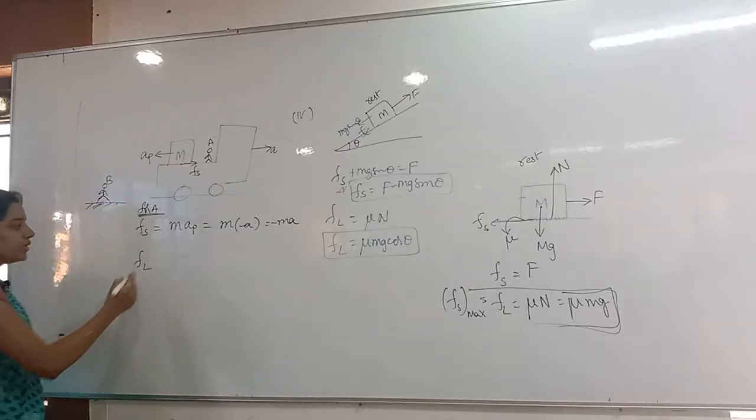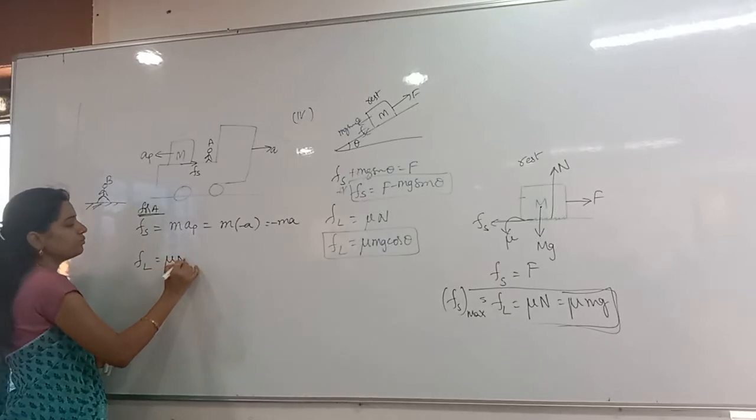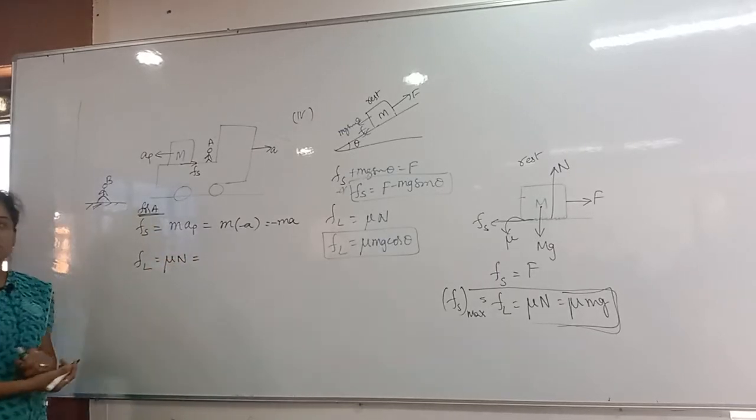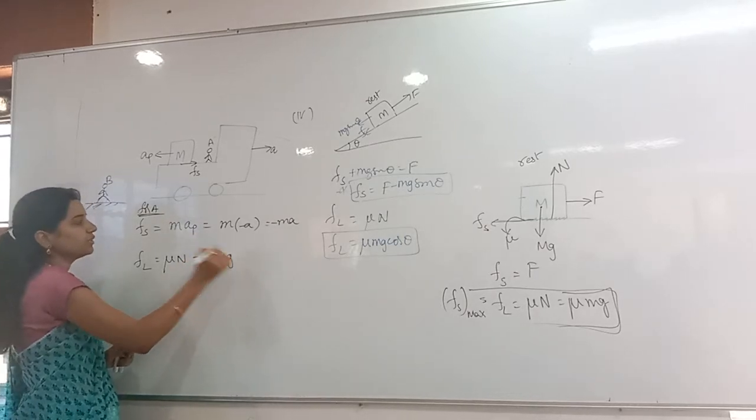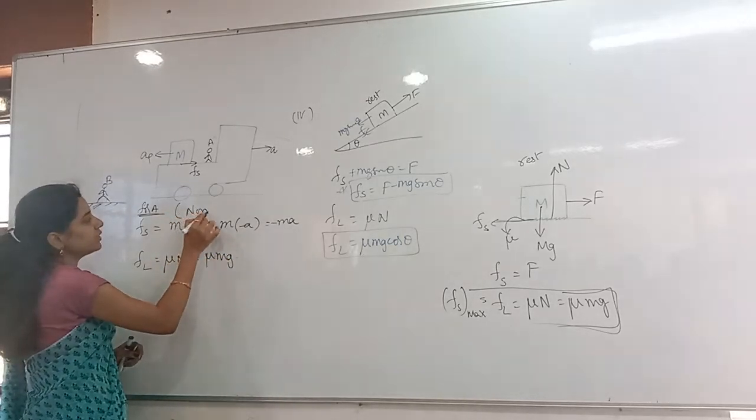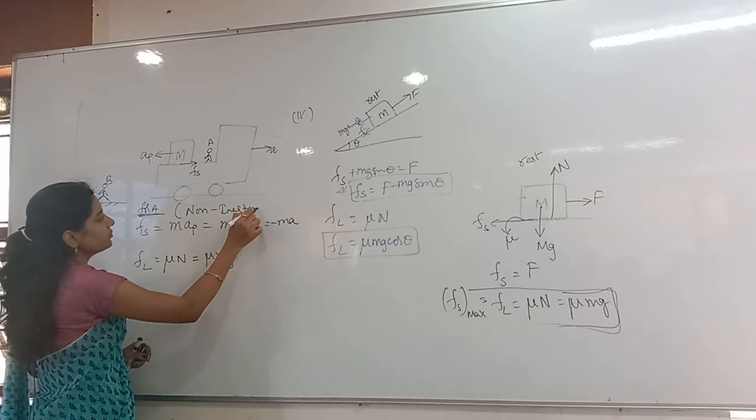Next one is limiting friction. Limiting friction is what? Mu into normal reaction. Is there any change in that? Nothing. So mu into what can I write? Mg, because the person A is in a non-inertial frame.